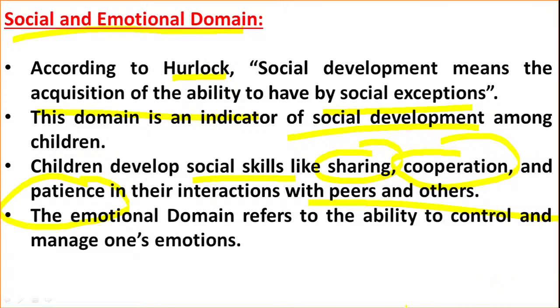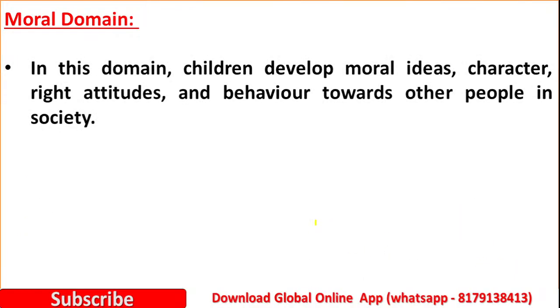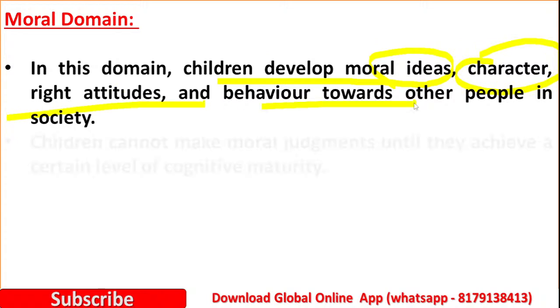Then the emotional domain refers to the ability to control and manage one's emotions. So emotional development can also be understood as social development. It is concerned with social life. Then next one is the moral domain. Here children develop moral ideas, moral characters, right attitudes, and behavior towards the people in society.